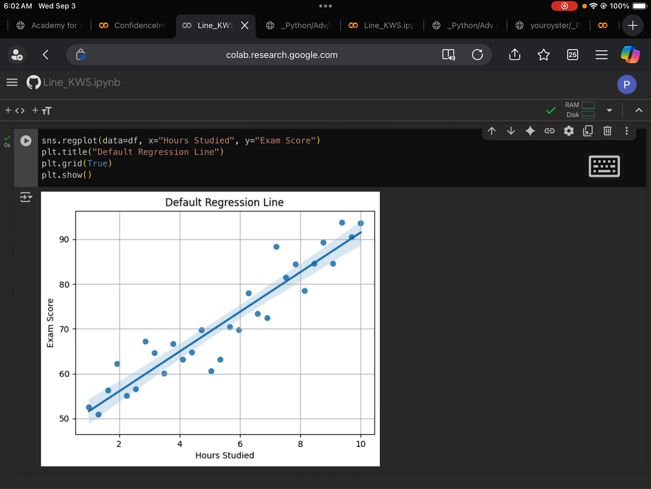It's quite convenient for us to have a grid because it makes it easier for us to identify the data value for each data point. Next, we use show to display the figure. Note here that the first line we use Seaborn, that's sns.regplot. The next 3 lines we use matplotlib.